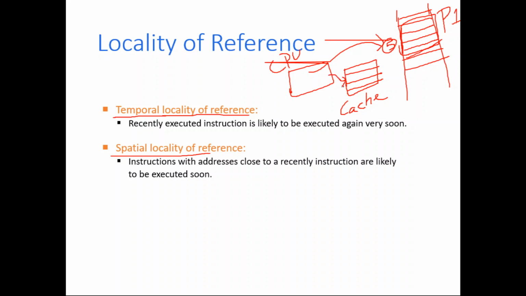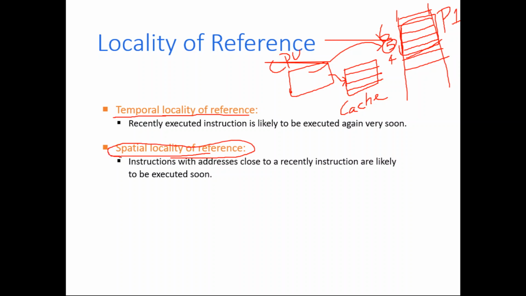But why is the memory unit doing like that? Because currently the CPU wants to access word 5 of process P1, but it is highly likely that later the CPU may request word 4, or it may request word 6. This concept is called spatial locality of reference.